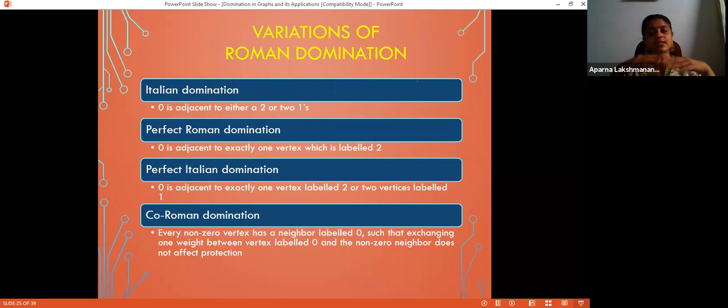An army unit is kept in region A. Region B, it is 0. There are no army units. If the army unit from A moves to B, then again the protection must be maintained. That case gives me the co-Roman domination number.